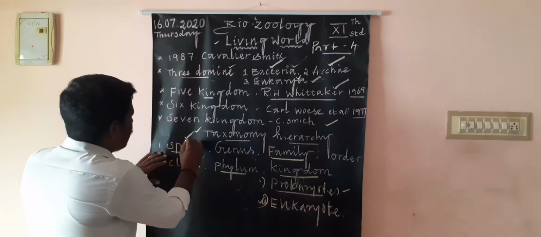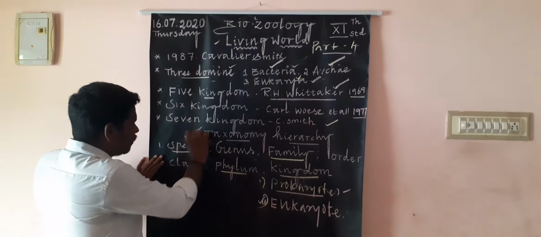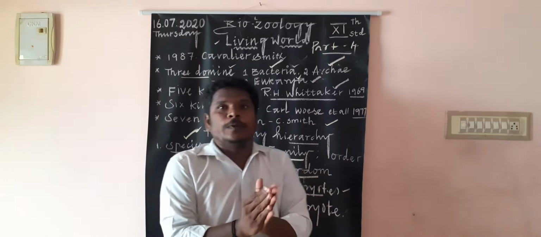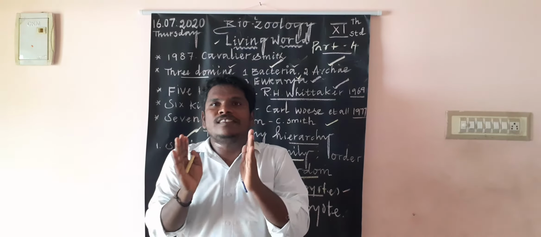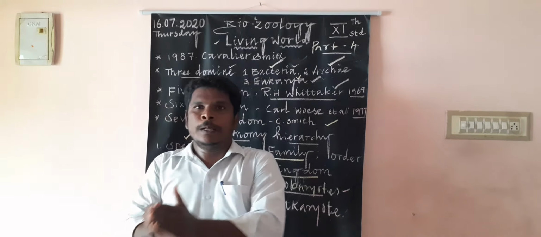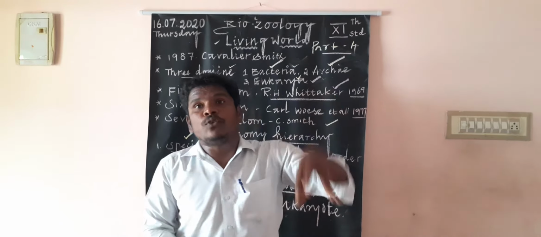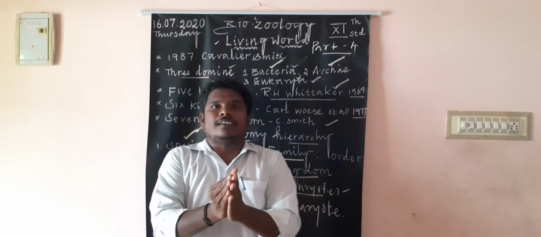First one, species. Now I will explain species. What is a species? Species is the basic unit of classification in the hierarchy system.